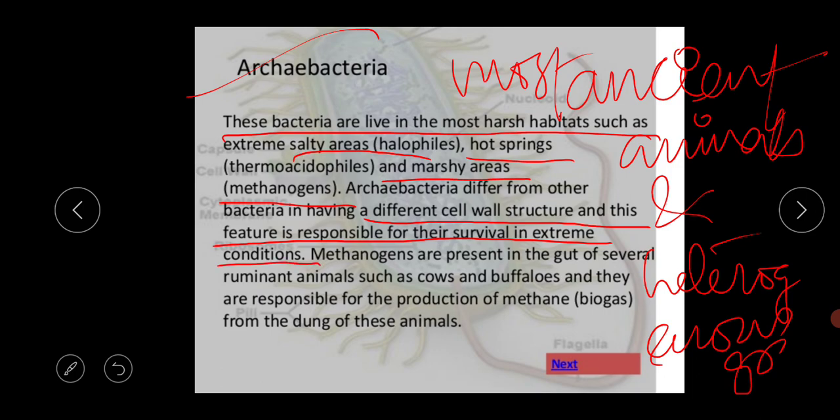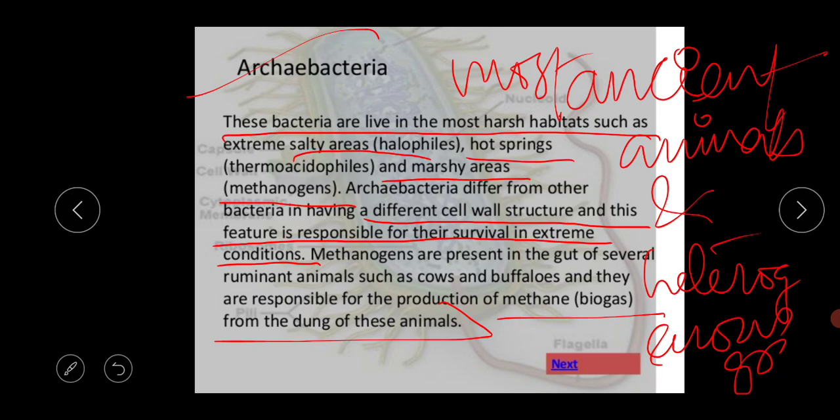I am repeating again. These Archaebacteria differ from other bacteria in having a different cell wall structure, and this feature is responsible for their survival in extreme conditions. So these methanogens are present in the gut of several ruminant animals such as cows and buffaloes, and they are responsible for the production of methane from the dung of these animals.